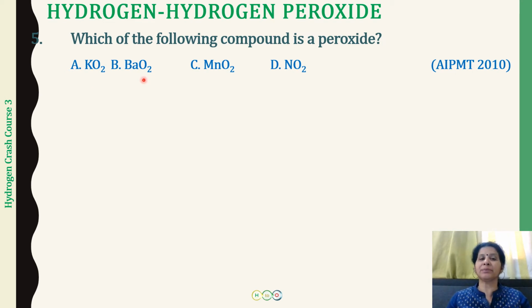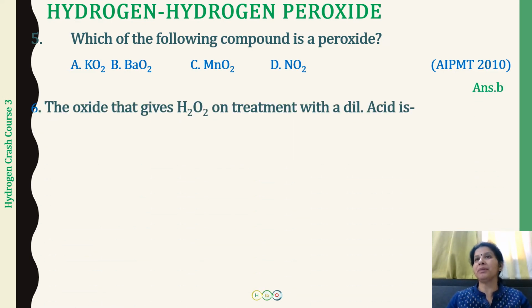The next we have is BaO2. The alkaline earth metals always have an oxidation state of +2. So it is going to be +2 and -2x, where -2x means each oxygen atom will have an oxidation state of -1. So this is a peroxide. This is barium peroxide. The correct answer, therefore, is going to be choice B.